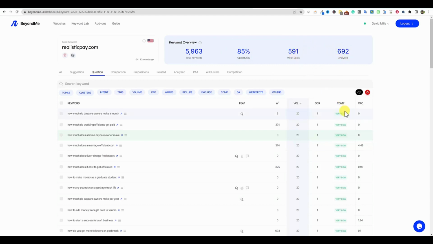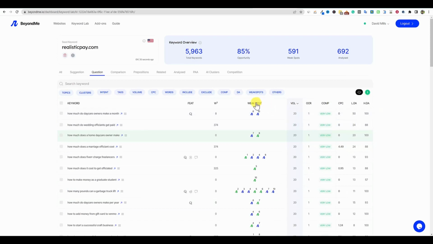Another cool thing to point out is that there is an advanced mode and a simple mode. Right now we're on the simple mode. We're just looking at low competition, the featured snippets, and the top 3 pages, what the top average word count is, and the search volume. But if we want to go to the advanced mode, it's going to give us our weak spots right here, and it's going to give our DA and our low DA, high DA, and so forth, right? So this is the view that I probably would prefer.